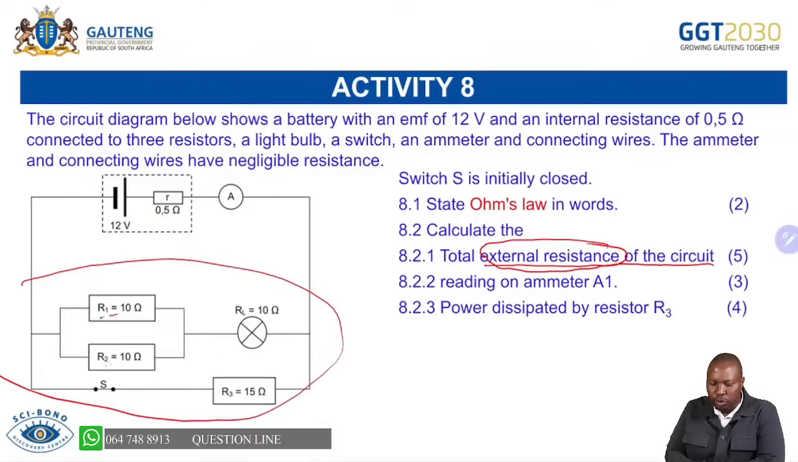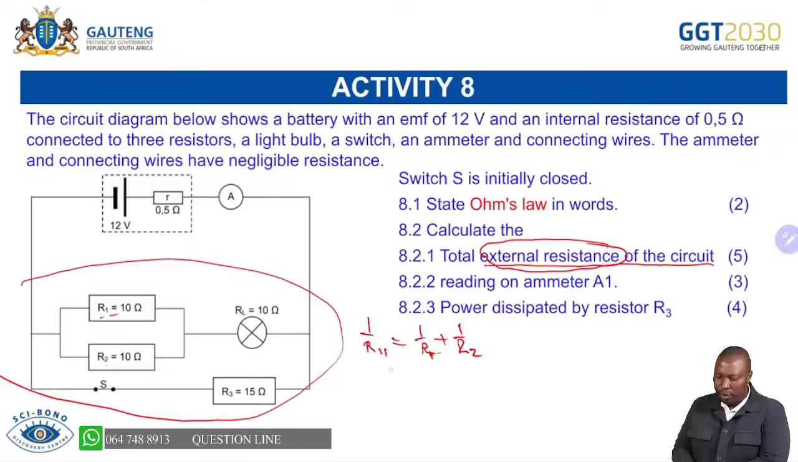Remember, R1 and R2, both of them with 10 there, they are in parallel. So you are able to say 1 over R parallel. Copy the formula from the data sheet, it will help you, which is 1 over R1 plus 1 over R2. From there, you can utilize your product over sum. We have R1 times R2, product over sum.